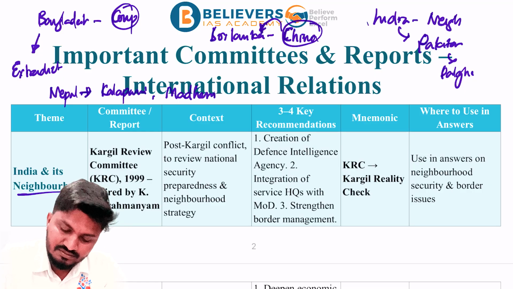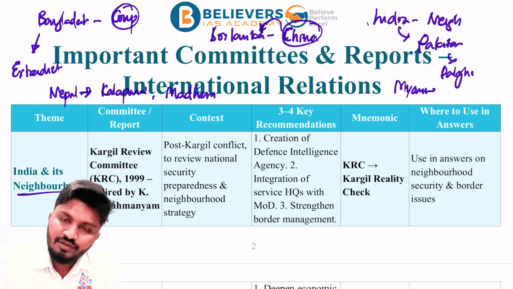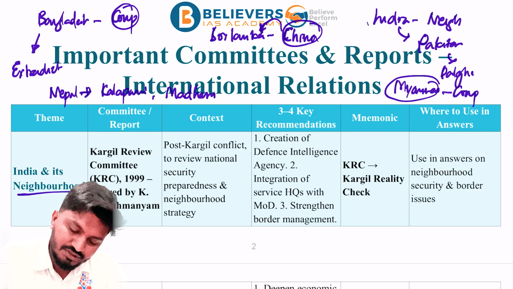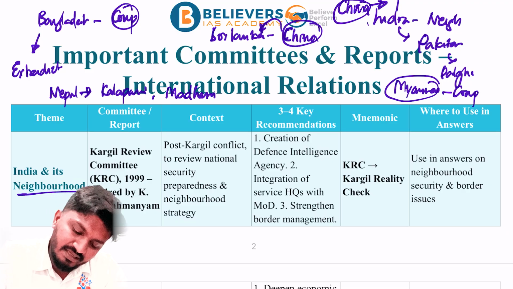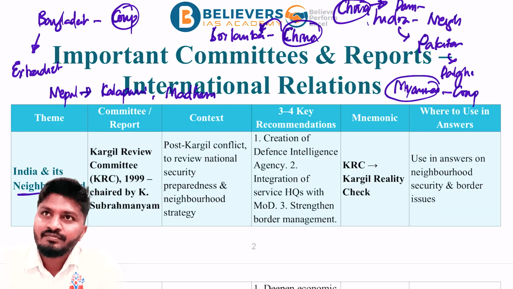Next, what are the other neighbors? Another important neighbor is Myanmar, which is already going through a military coup, so that is also an issue. And then China: India and China are going head to head with respect to many aspects, and China's focus on building a dam on the Brahmaputra is going to be a very significant issue in the future.